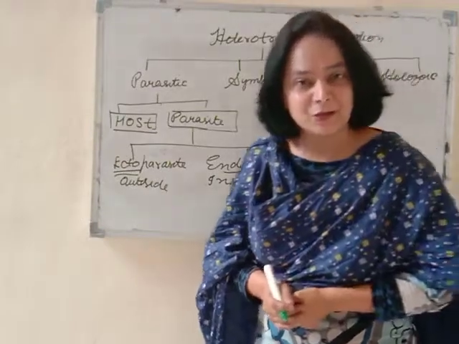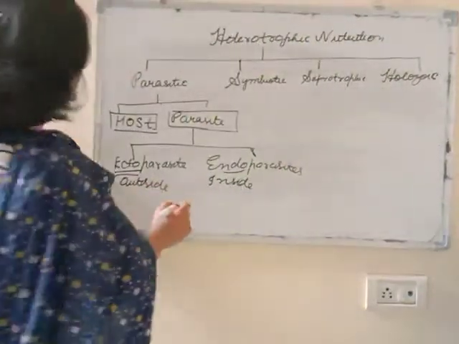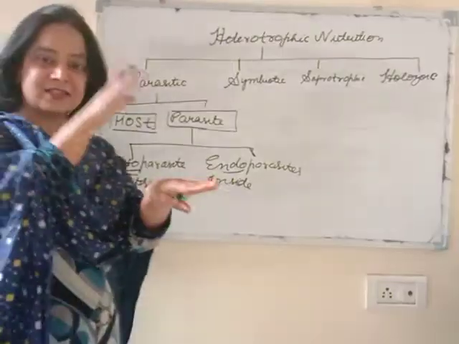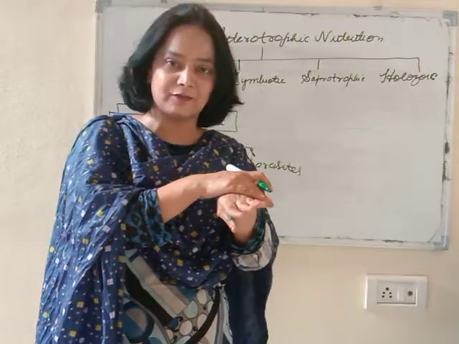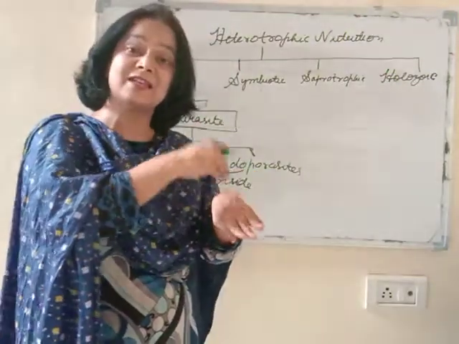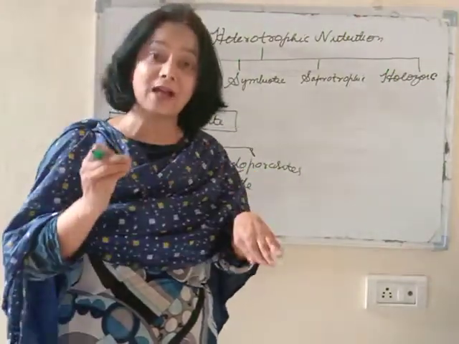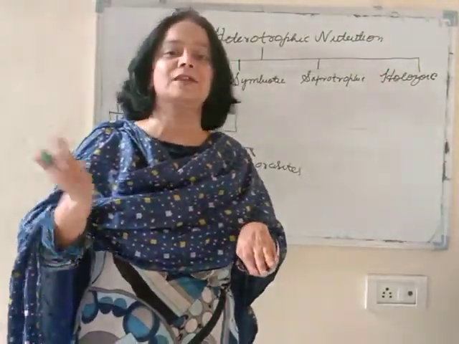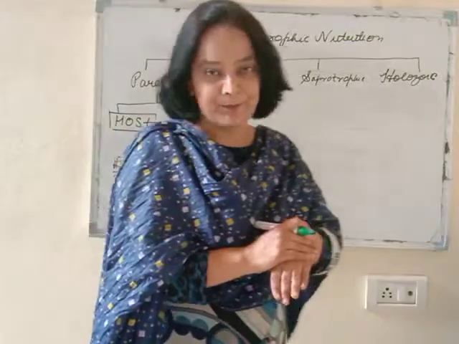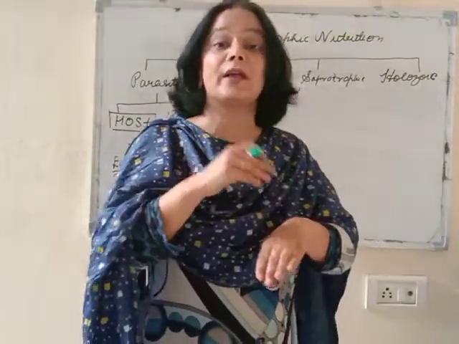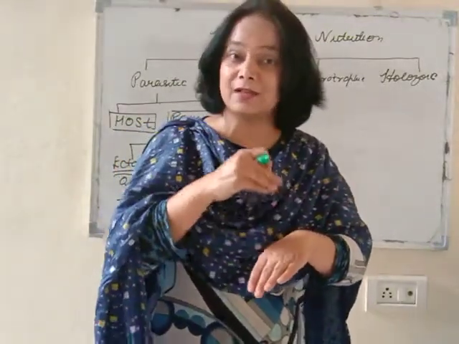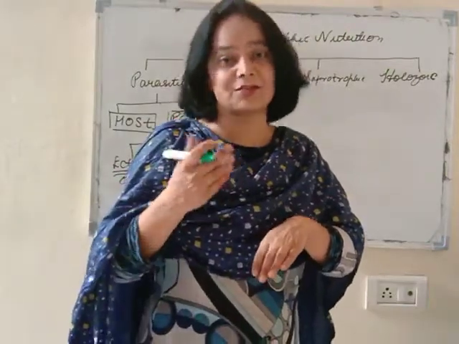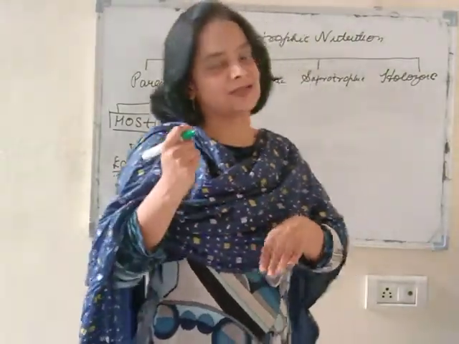The best example of an ectoparasite is the leech. It sticks onto the surface of the host and takes in nutrition, that is, it sucks blood. So the leech is at benefit and is the parasite, whereas the human body from where it sucks blood becomes the host.